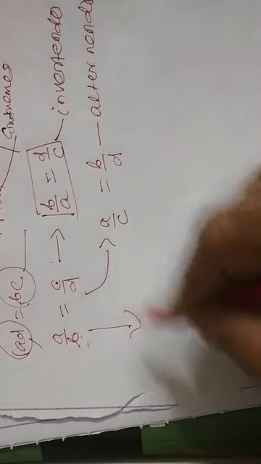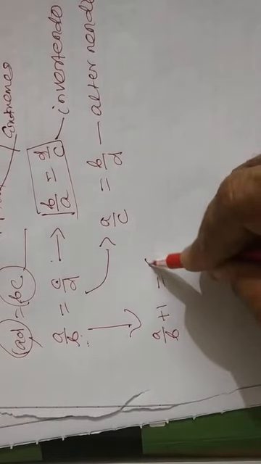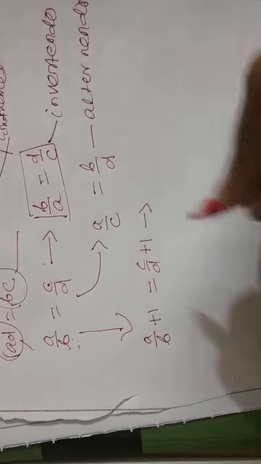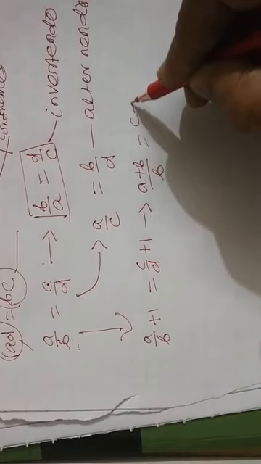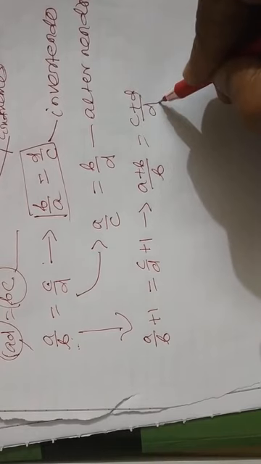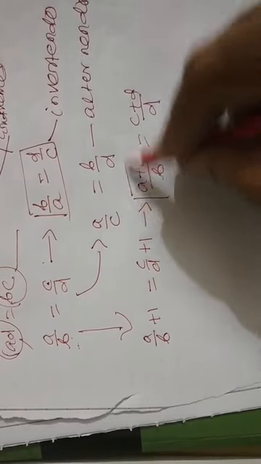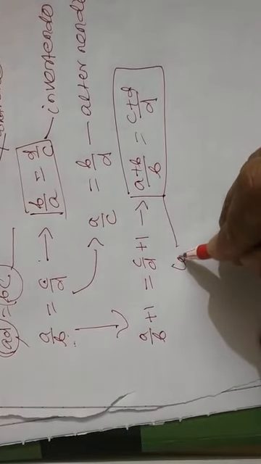If A by B is equal to C by D, then A by B plus 1 is also equal to C by D plus 1. Then what does this give me? A plus B by B equal to C plus D by D. This process is known as componendo.